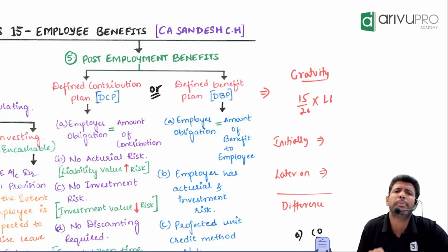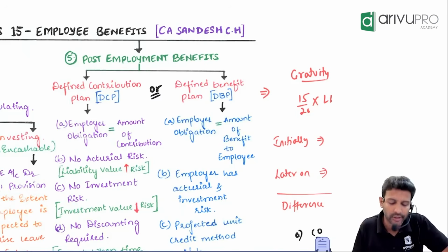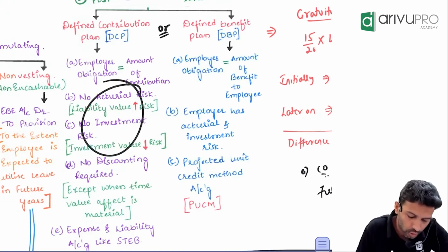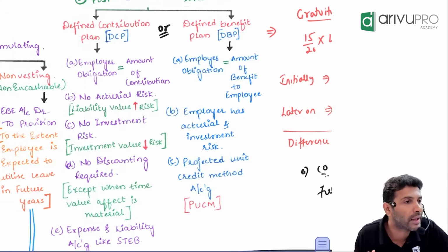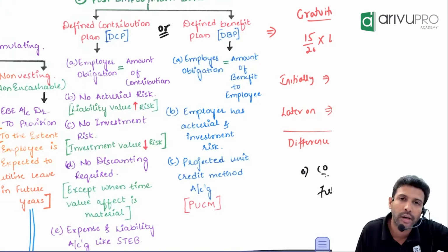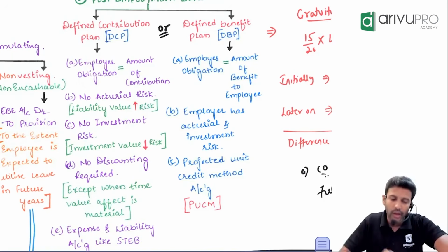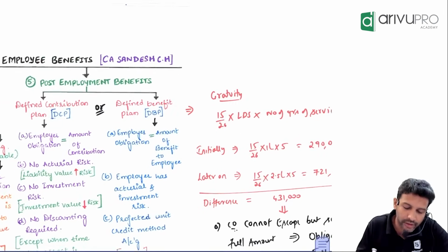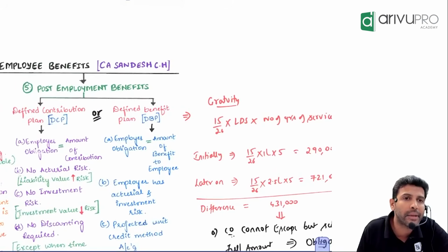So in a DCP plan, we say there is no actuarial risk and there is no investment risk. I'll tell you what that is in a bit. There is no actuarial risk, no investment risk, in what sort of plan? Defined contribution plan, or DCP. Another one is important. This is where a little accounting is required. That is called defined benefit plan, or DBP.